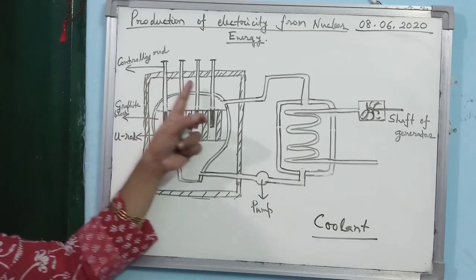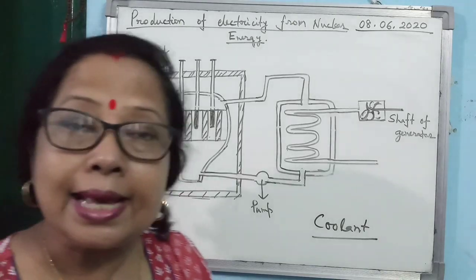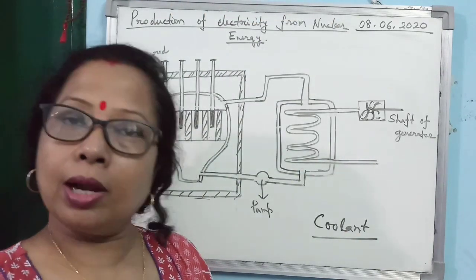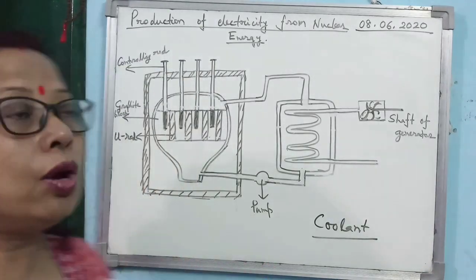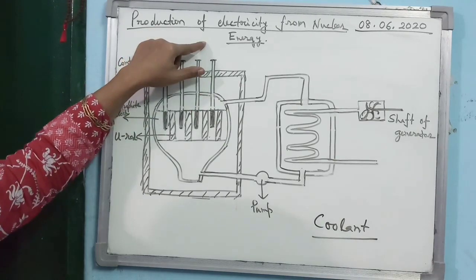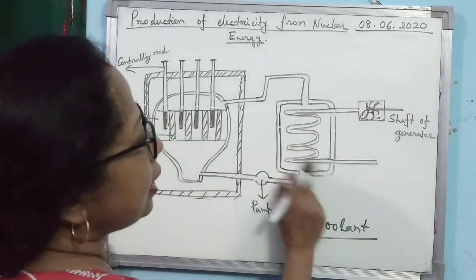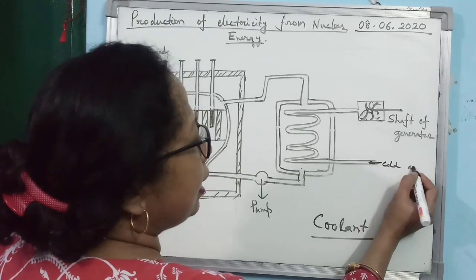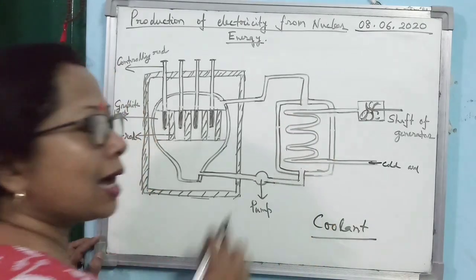So how do we control the rate of reaction by the controlling rod? If you want to decrease the rate of reaction, you push it down. And if you want to increase the rate of reaction, what to do? You pull it up. So that is the purpose of the controlling rod. Now come to this chamber. Here you see there is a chamber through which again cold water is circulated through this zigzag pipe. Now the question is, why a zigzag pipe?